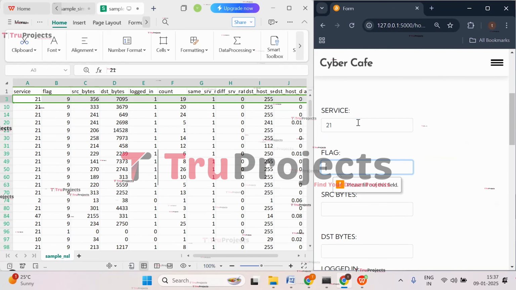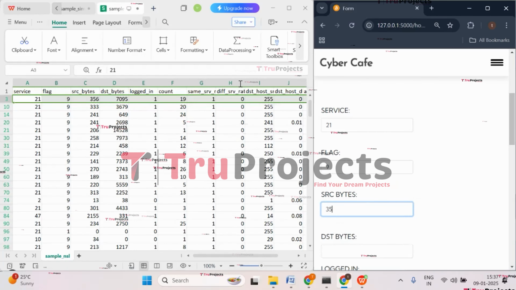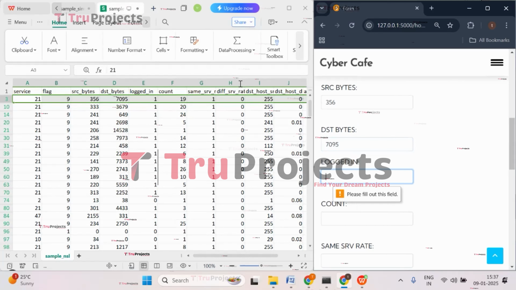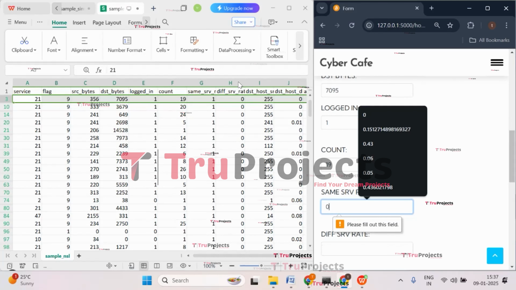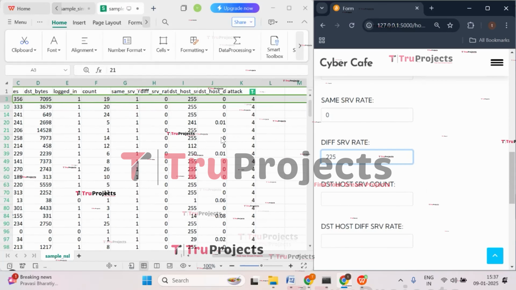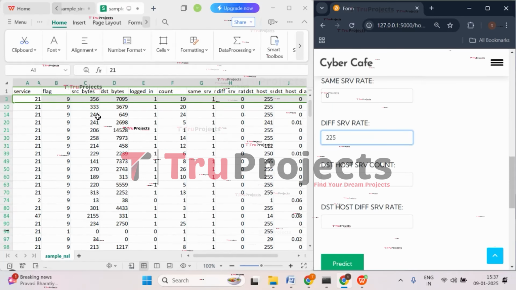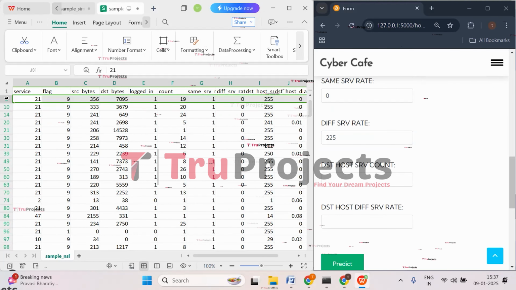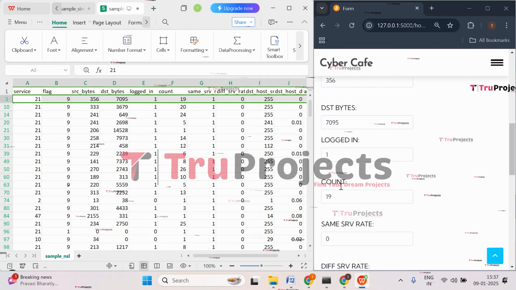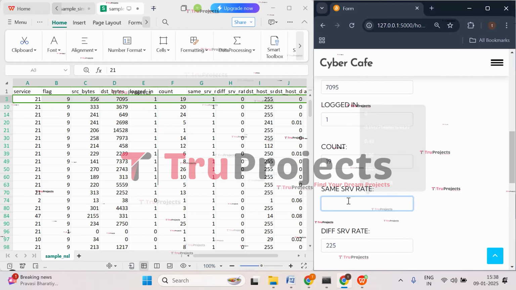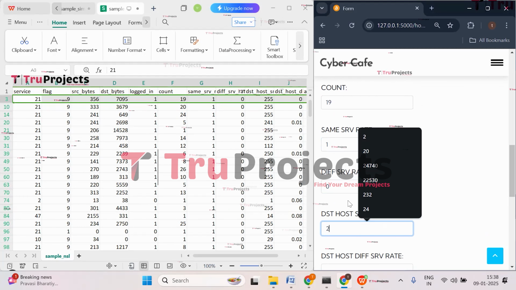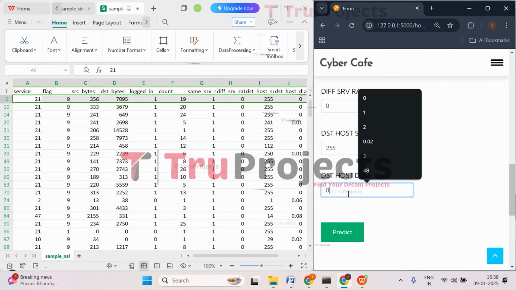And here service is 21, flag is 9, source bytes are 356, destination bytes are 7095, logged in value is 1, count is 19, same SRV is 0, different SRV is 225, and the next value, we have entered something wrong. Let's recheck again. So this is the case that we are entering, right? So the first value should be 29, 9, 356, 7095, 119, and the next same SRV rate is 1. And the next different SRV rate is 0. And then destination host SRV rate is 255. And the last one is 0. Now click on predict.